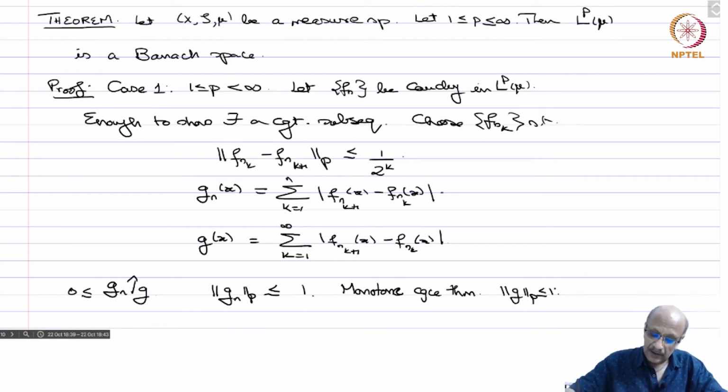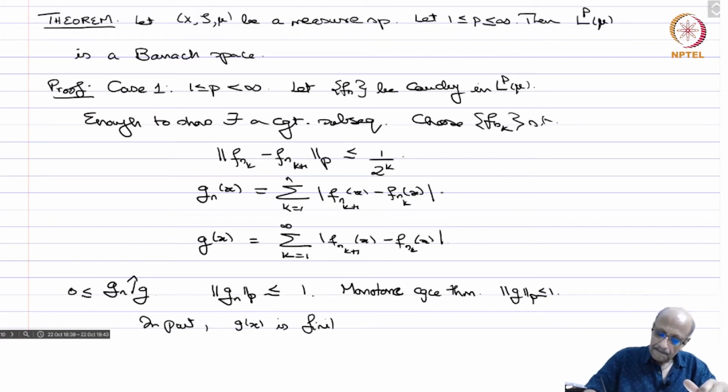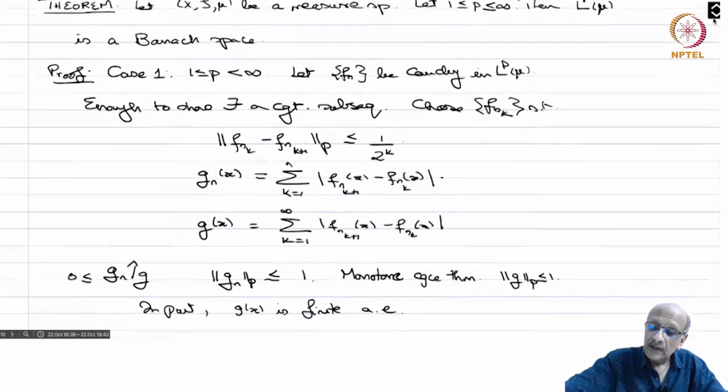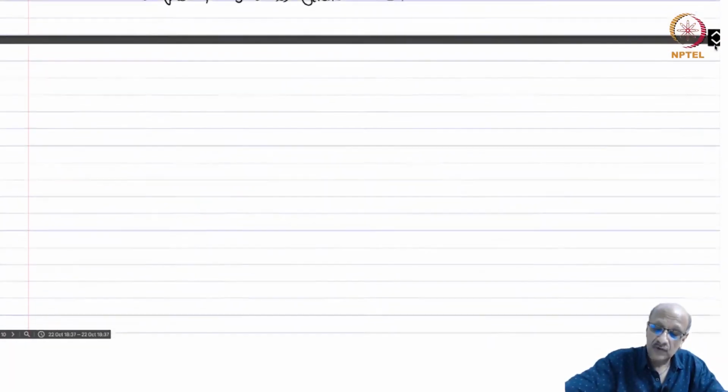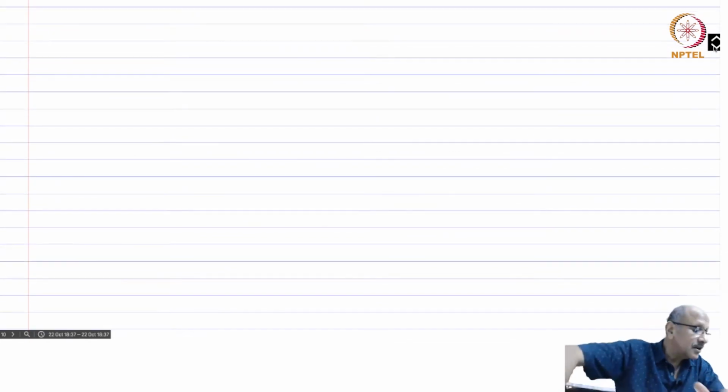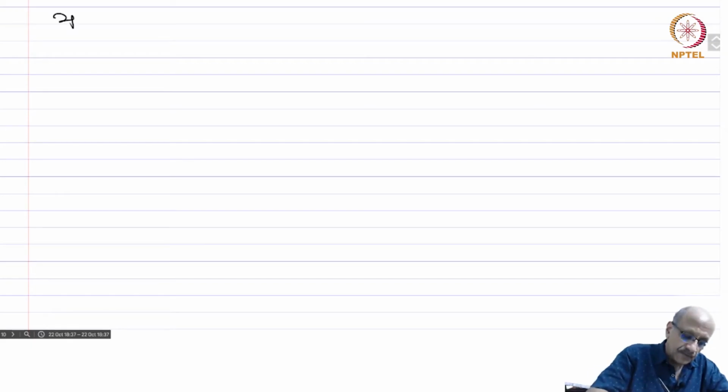In particular, g(x) is finite almost everywhere, except on a set of measure 0, because its p-integral is at most 1, so it cannot be infinity on a set of positive measure, so it has to be finite almost everywhere.